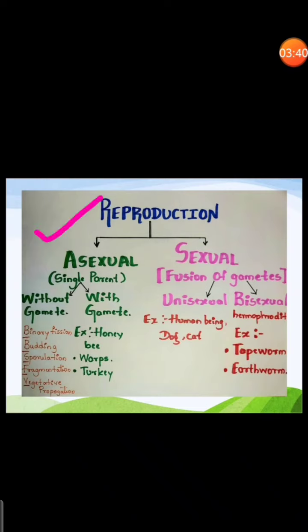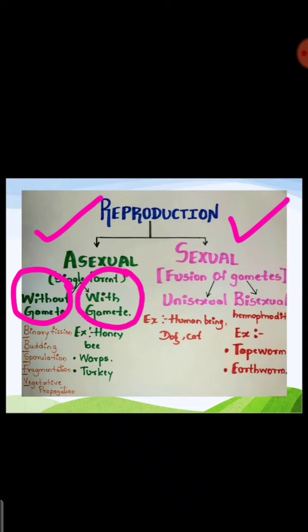Asexual reproduction is the reproduction not involving the fusion of male and female gametes. That is, there is a single parent in asexual reproduction. So we have asexual reproduction without gametes and asexual reproduction with gametes, the parthenogenesis process we studied.